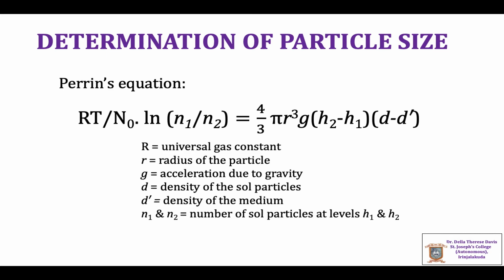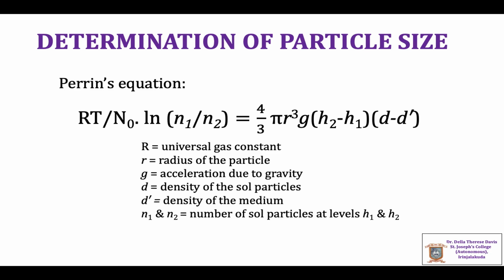At a given temperature, this distribution is given by an equation called Perrin's equation, which is (RT/N0) ln(N1/N2) = 4/3 πr³ g (H2 − H1)(D − D'), where R is the universal gas constant, r is the radius of the particle, g represents the acceleration due to gravity, D is the density of the sol particles, and D' is the density of the medium.